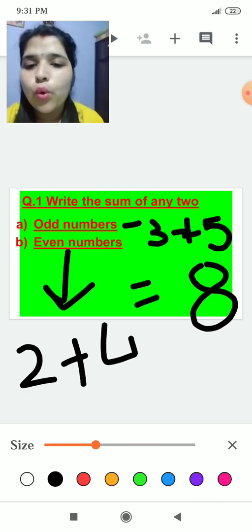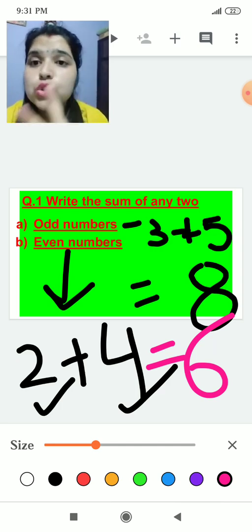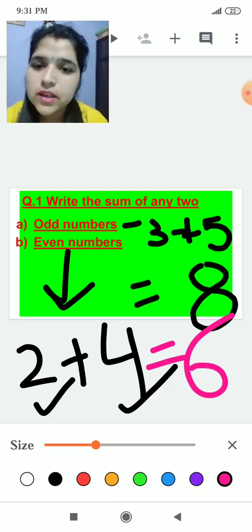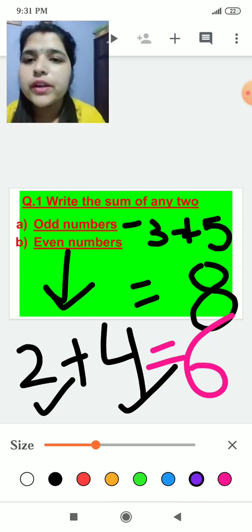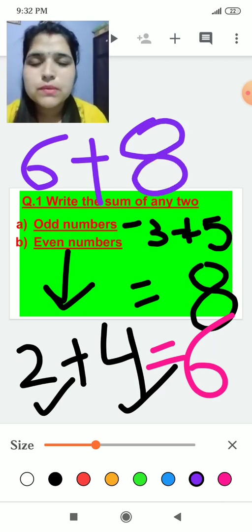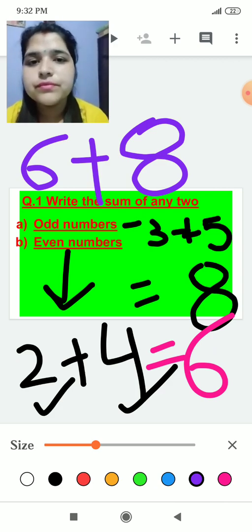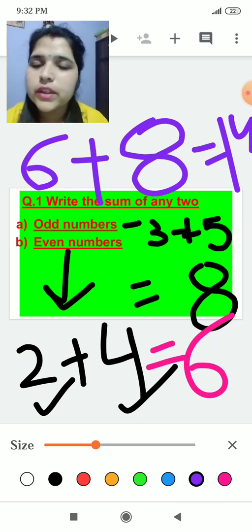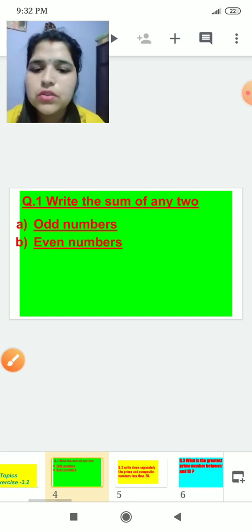plus 4, both are even numbers. So 2 plus 4 is 6. In the same way you can take any even numbers. If you are taking 6 plus 8, then 6 plus 8 is 14. This was the question and that was the solution.